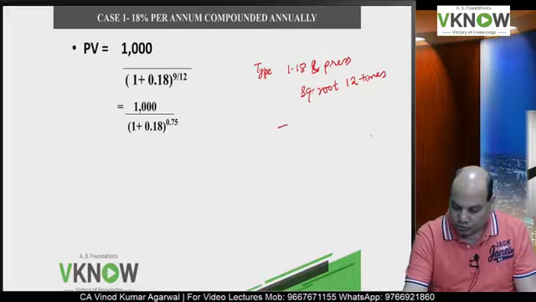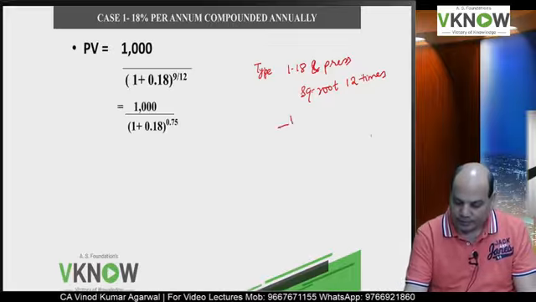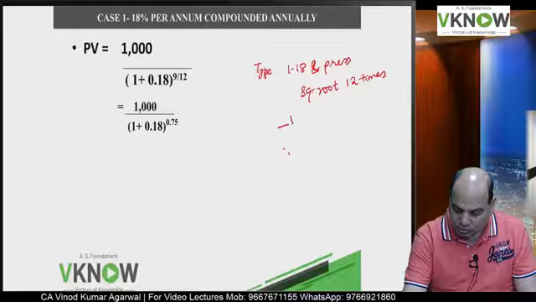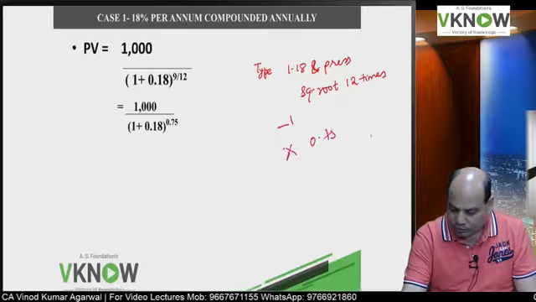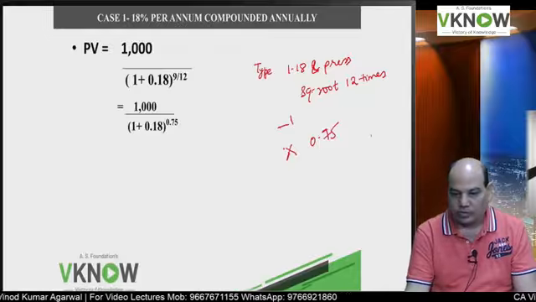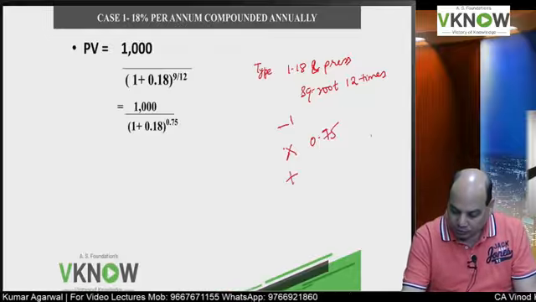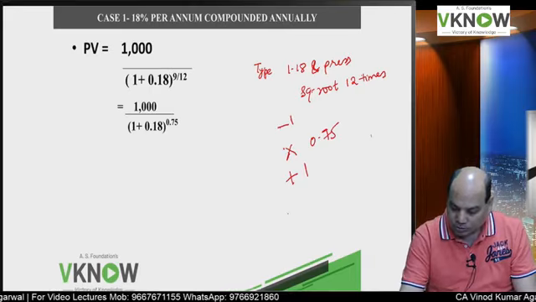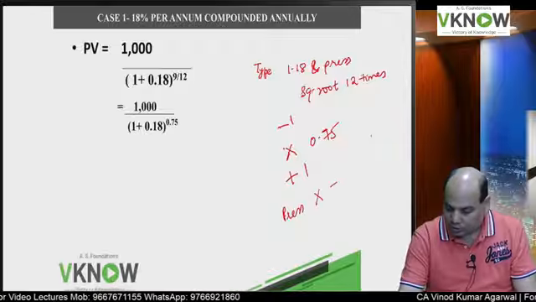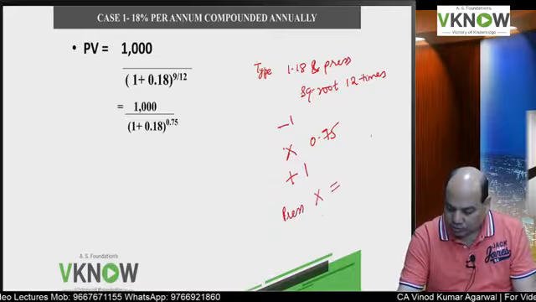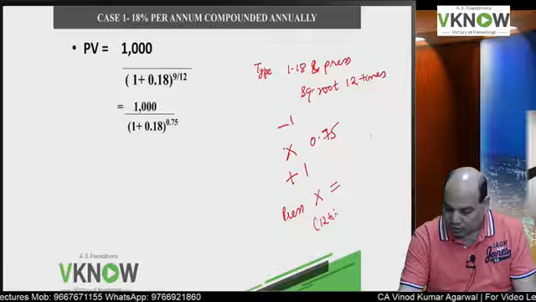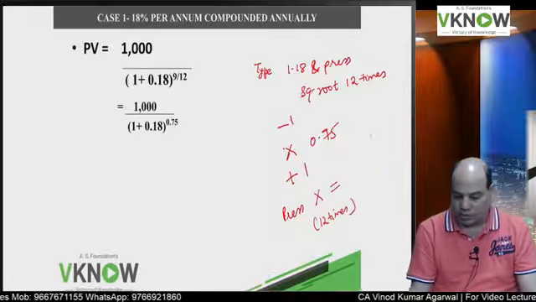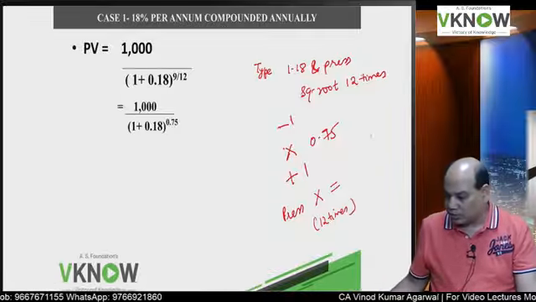Then you press minus 1, then multiply by 0.75, that is the power. Then you press plus 1, and then you press multiply equal to 12 times.